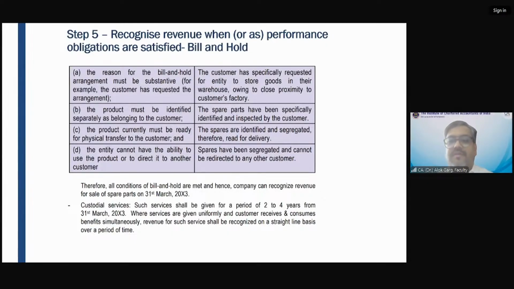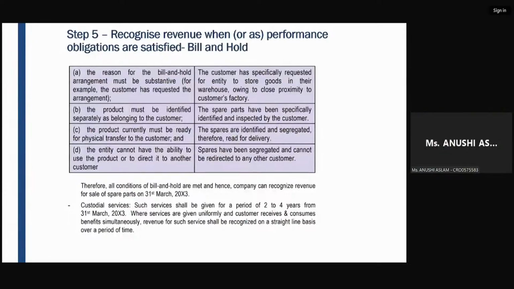Abrakesh, Anushi, Shweta? Anyone who is not clear? It's clear, sir. It's clear?